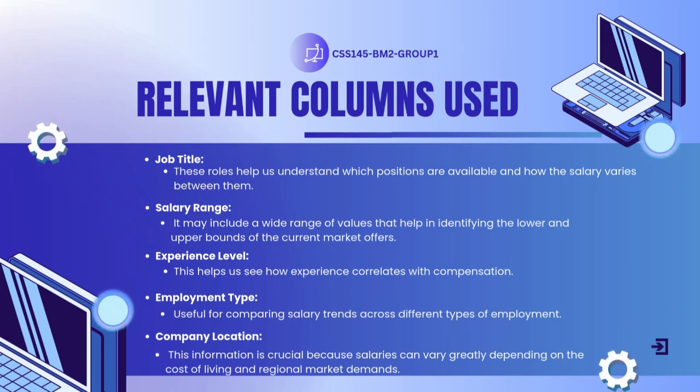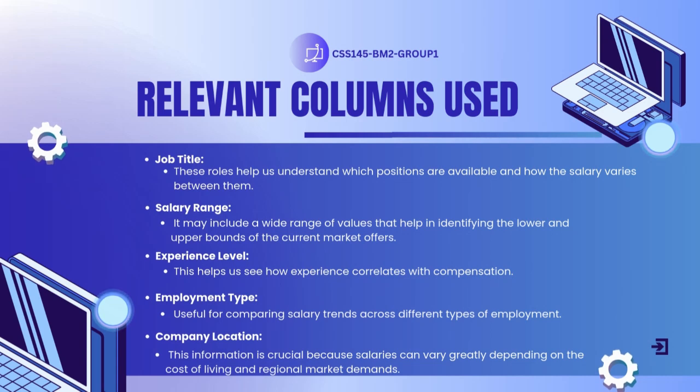Next is experience level. This column indicates the required or actual experience level for the role. The unique values here might include terms such as junior, mid-level, senior, or coded values like EN, EX, MI, and SE. This helps us see how experience correlates with salary or compensation.